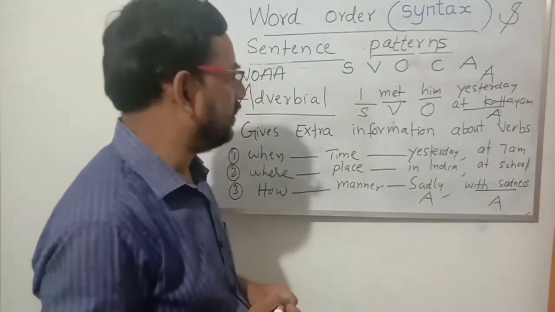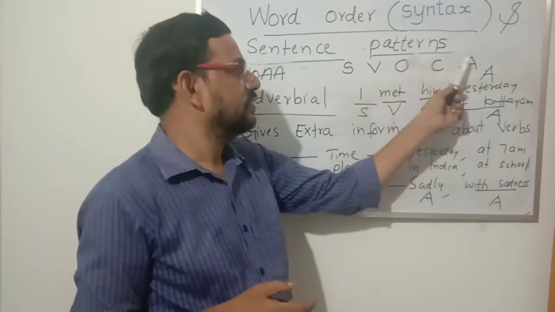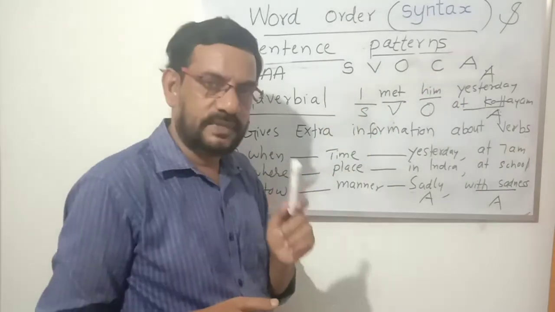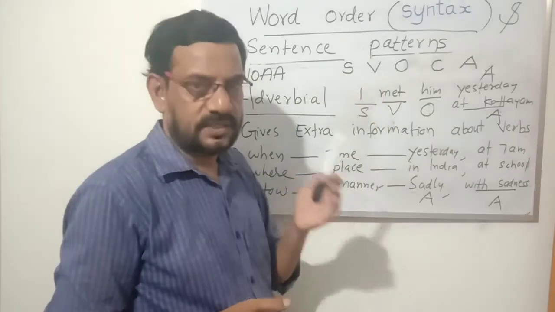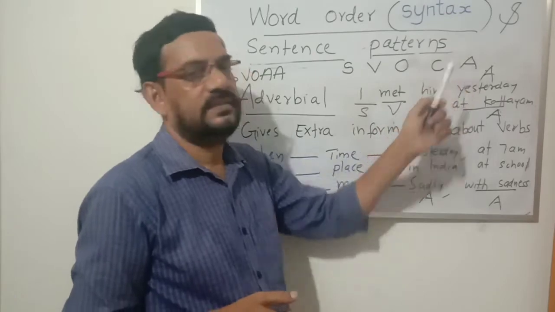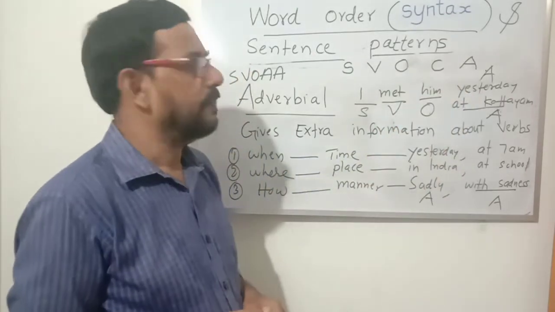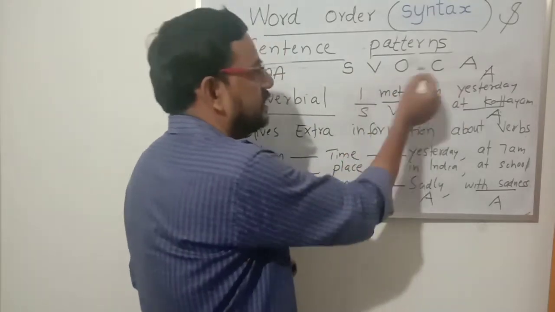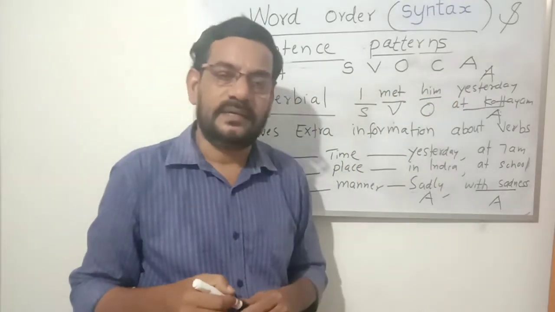So we have already completed all these concepts: the function of the subject, the concept of the verb, what is an object, what is a complement, what is an adverbial. Now all these elements may come in different patterns.